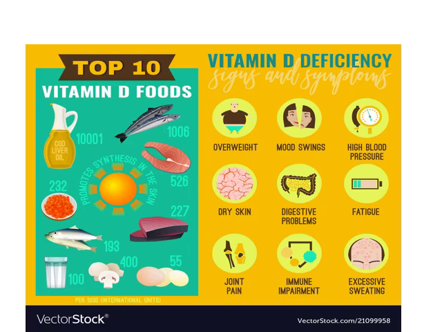Vitamin D. Here are vitamin D deficiency symptoms and also sources. That is cod liver oil, fish, meat, milk, eggs. And the deficiency includes overweight, mood swings, mood change हो जाता है आपका, high blood pressure, dry skin, digestive problems, fatigue, joint pain, immune impairment, excessive sweating. Today we have a crisis in the corona. So just take your vitamins intake and avoid corona.